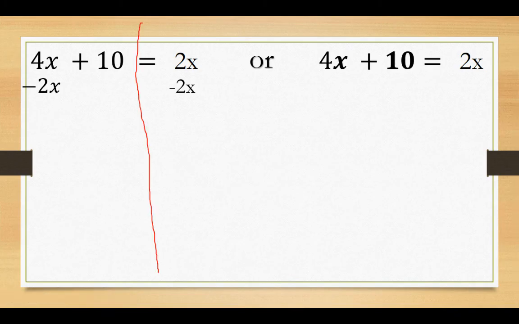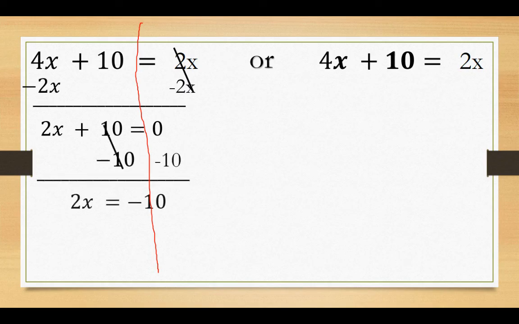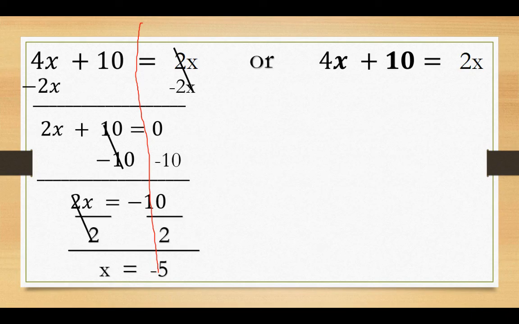Okay, so here's my line. If I move that 2x, now it looks like this, right? 4x minus 2x is 2x. Then I have to subtract 10, and I have to divide by 2. How many steps was that? It was 1, 2, 3 steps if I chose to move the 2.